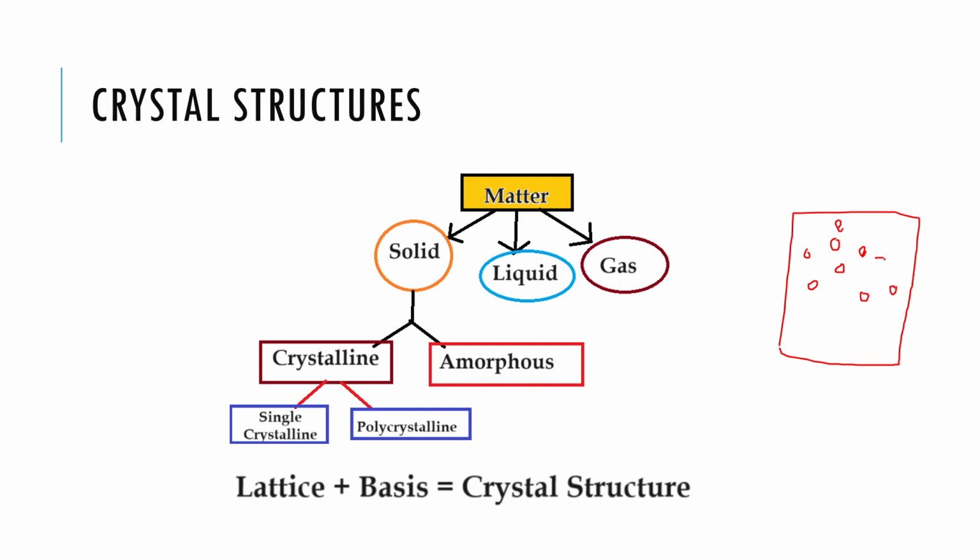But if the solid has some periodicity, where the atoms are periodically arranged, we call it a crystalline solid. I hope you all understand this.